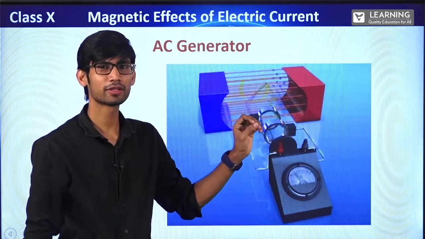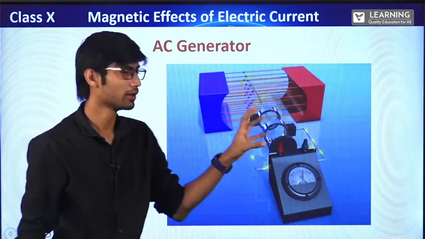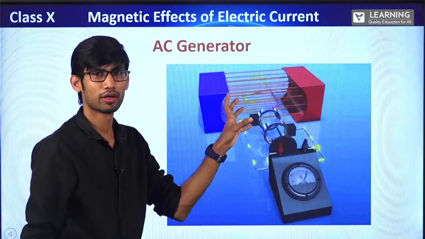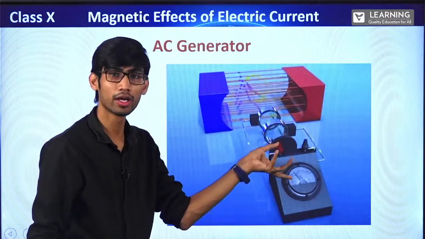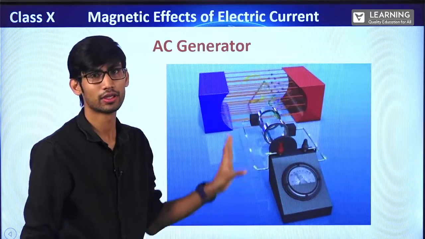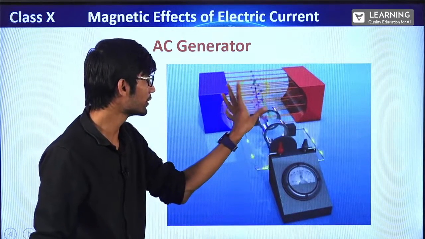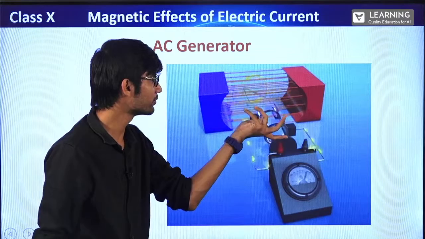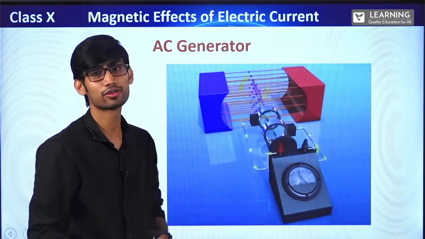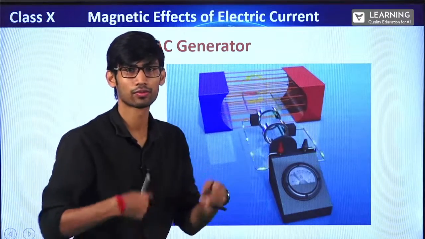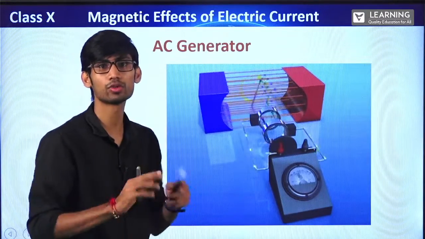The only concept you have to keep in mind: whenever there is a coil in a magnetic field, on rotating that coil, the magnetic field changes continuously. That thing we are using here, that we'll rotate the coil, this magnetic field will change continuously in this particular circuit, and the current will be generated, current will be induced. Continuously the current will be there, it won't stop.